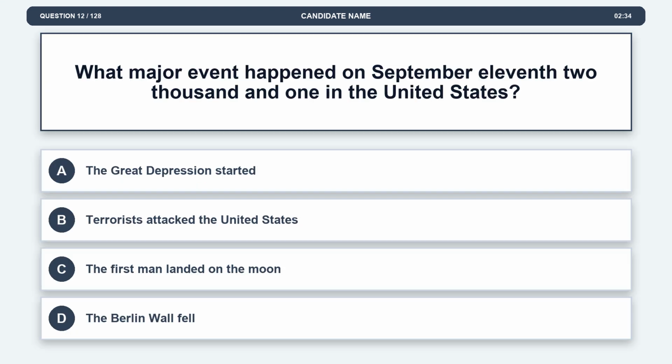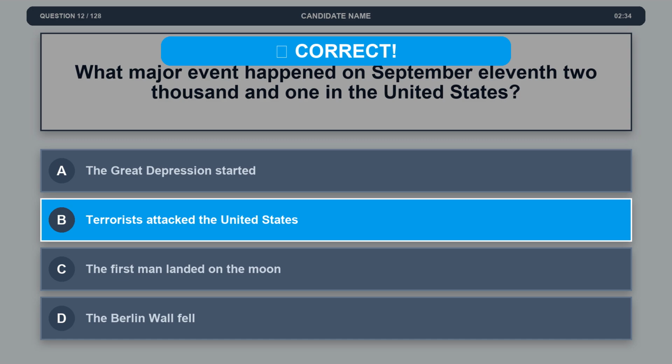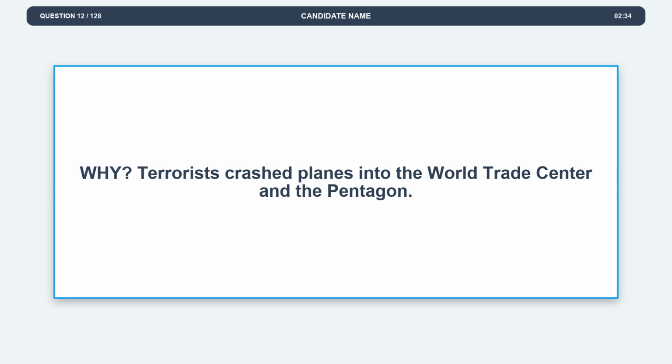Question 12. What major event happened on September 11, 2001 in the United States? Option A, the Great Depression started. Option B, terrorists attacked the United States. Option C, the first man landed on the moon. Option D, the Berlin Wall fell. The correct answer is option B, terrorists attacked the United States. Explanation. Terrorists crashed planes into the World Trade Center and the Pentagon.